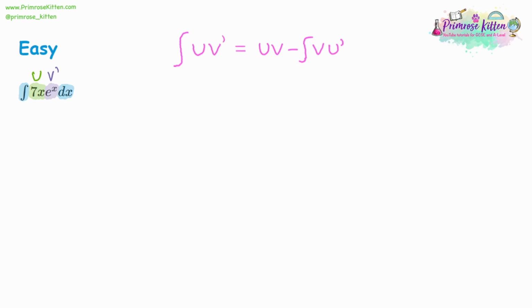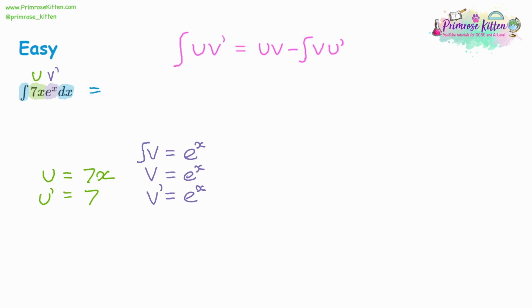We make a little table, almost like a dictionary, of all the different terms we're going to be using. So u is equal to 7x. So u dash, differentiating it, is going to be 7. v dash is equal to e to the power of x. And we need to find v and the integral of v. So we're going to integrate twice to go up through this. And e is a special number: if you integrate or differentiate e to the x, it doesn't change. So all of these are going to be e to the x. Now we've got everything we need, we can substitute. So first we've got u times v.